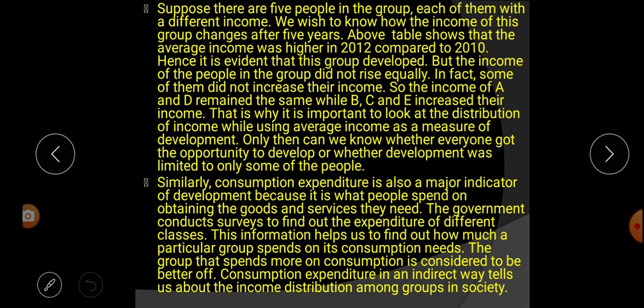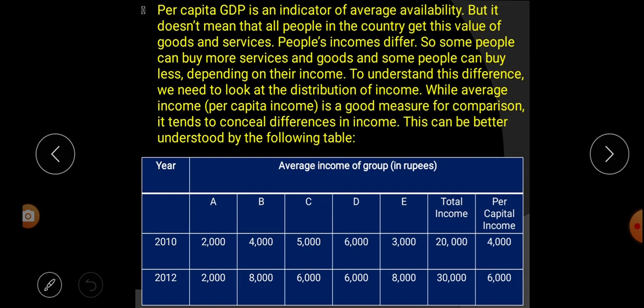Next, the income of A and D remain the same, while B, C and E increase their income. Look at this table. Income of A and income of D, there is no increase as usual, but we can say income of B, C and E has changed.